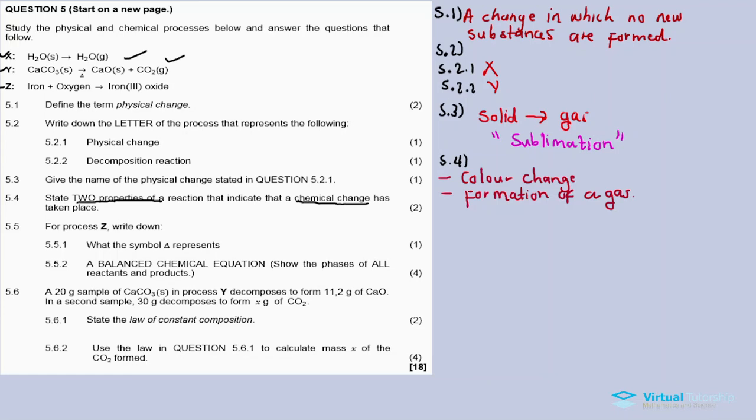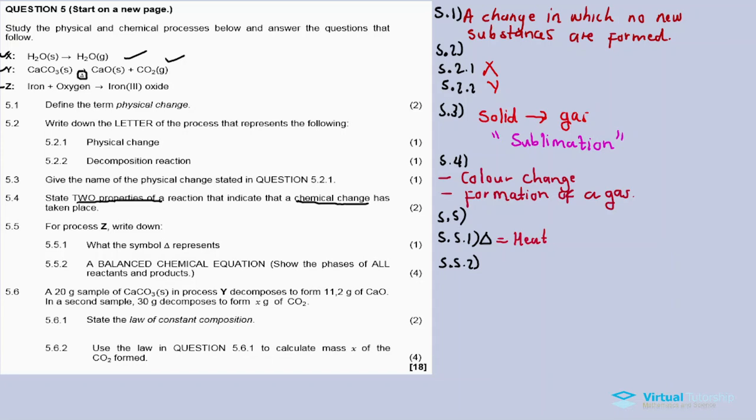What's next? 5.5. 5.5 will focus only on process Z. Write down, 5.5.1, what the symbol delta represents. This symbol here. What does it mean? We are applying heat. That symbol simply means heat is being applied in a chemical reaction.